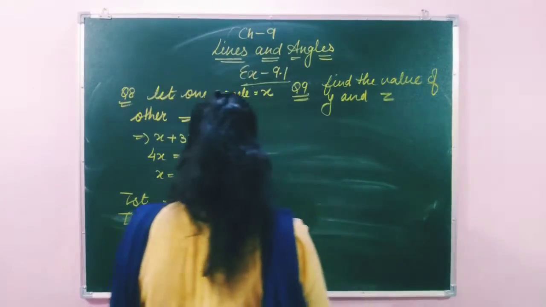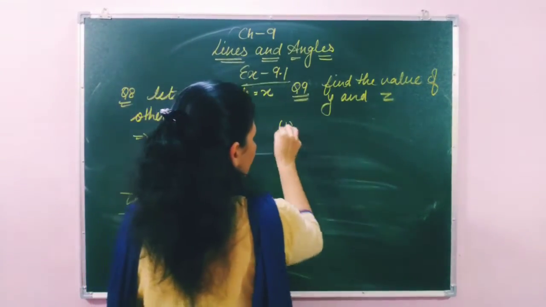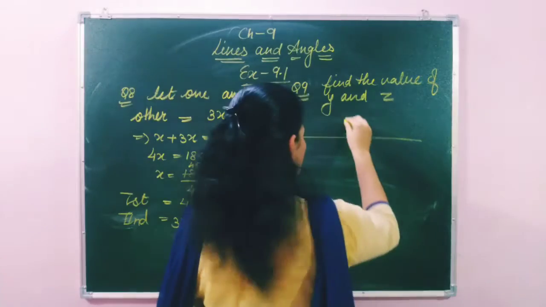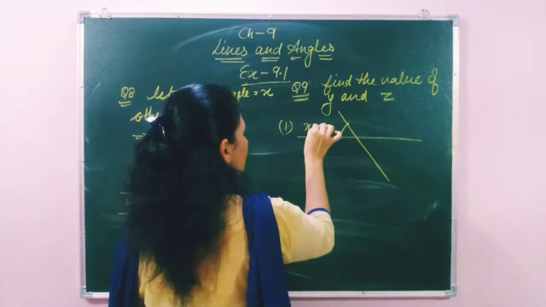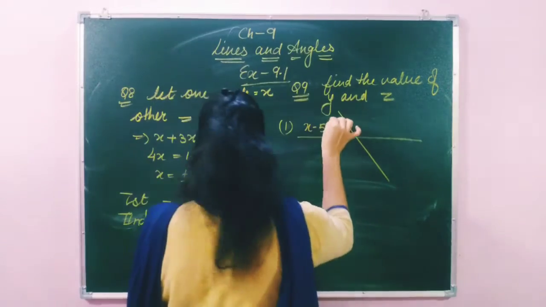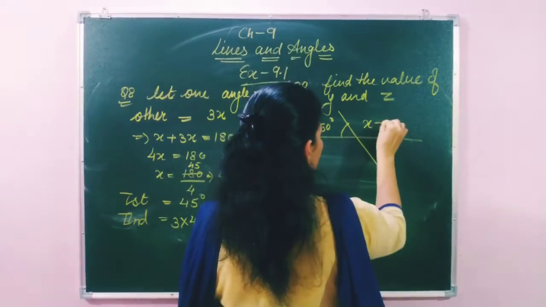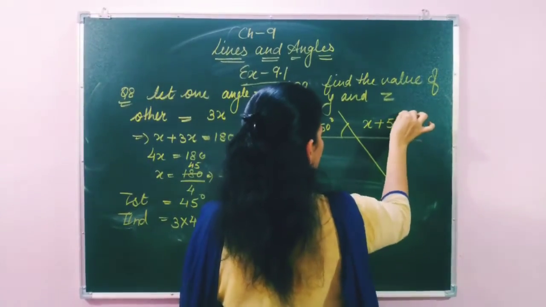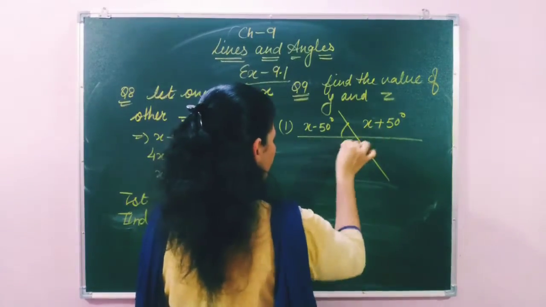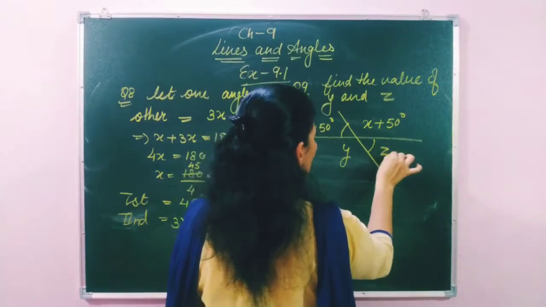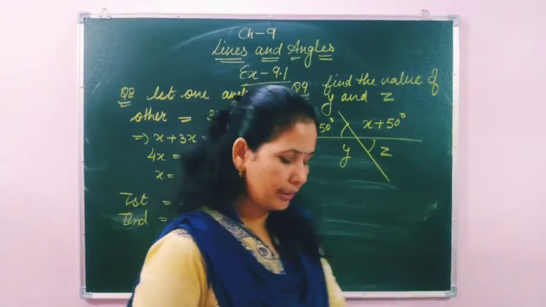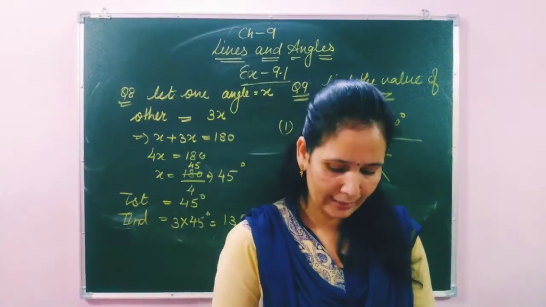Okay students, first they have given a figure where two lines intersect each other and form the angle x minus 50 degrees, and this is x plus 50 degrees, and its vertically opposite angle is y and its vertically opposite angle is z. So here we have to find the value of y and z.